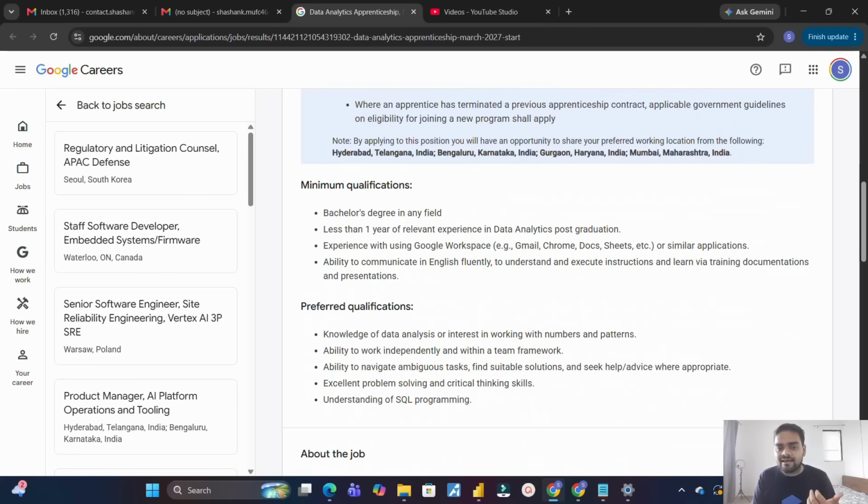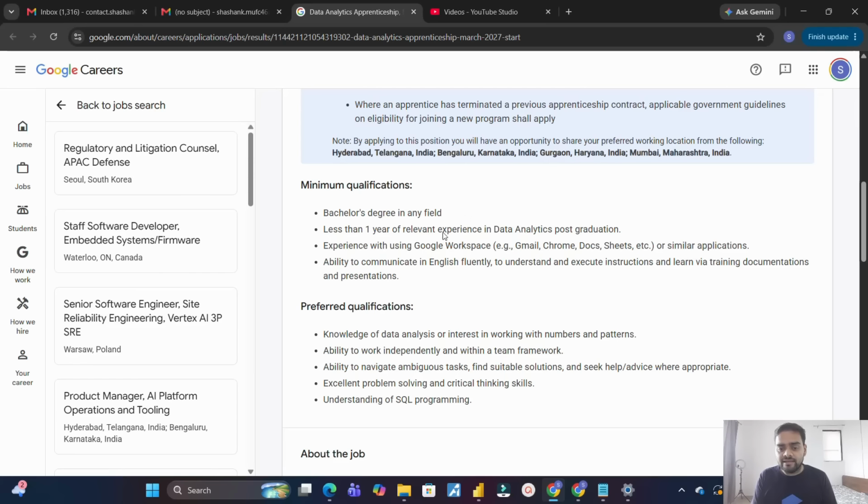Next couple of important points that you should be aware of. What skills are required to apply for this position? The minimum skill requirement is that you should have an understanding of SQL programming. So you should have knowledge of SQL, and at the same time you should have some reporting knowledge also. For example, if you know Power BI or Tableau, that is also sufficient. Even Excel is sufficient enough. So overall, from skill point of view, basic SQL, basic Power BI plus Excel is required.